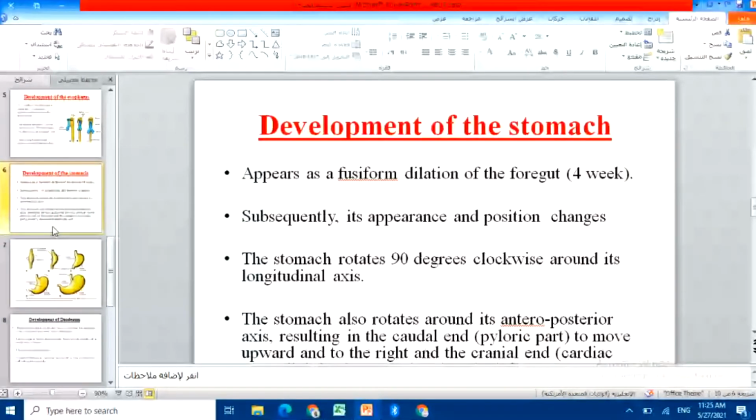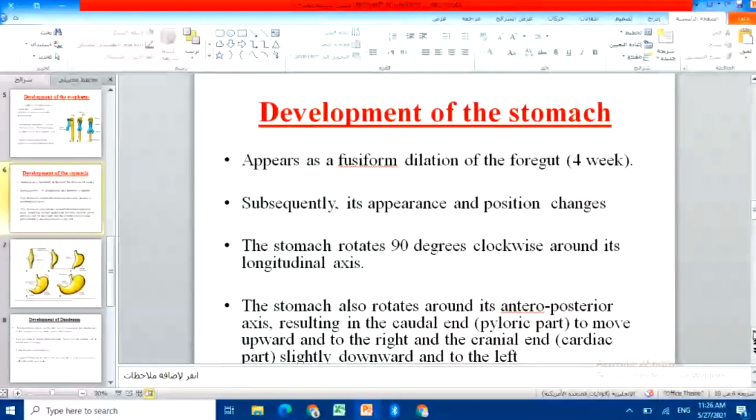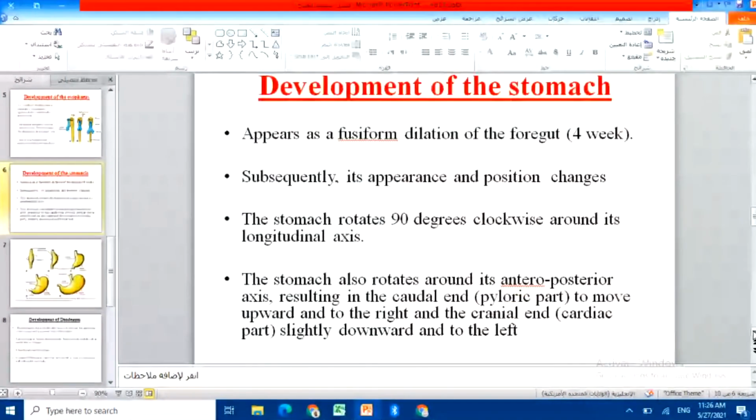Okay, so look at here. It says that the stomach rotates 90 degrees clockwise around the longitudinal axis. I will show you in the figure. Then this stomach also will rotate around the anterior-posterior axis, and this will result in a caudal end that we call the pyloric part.